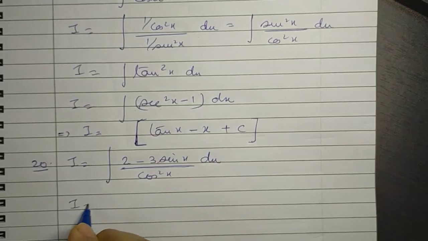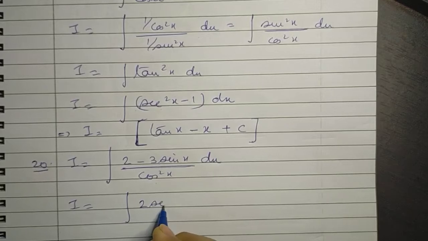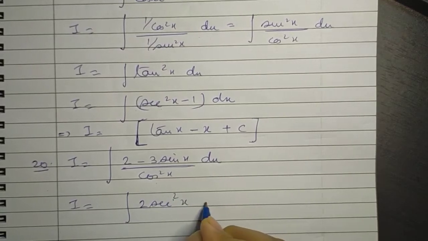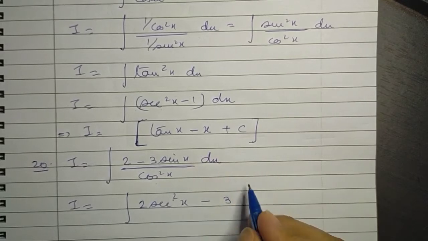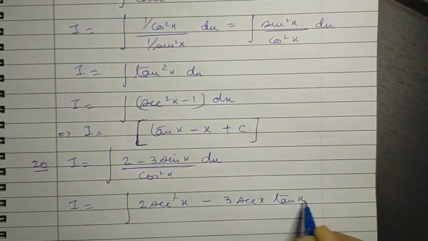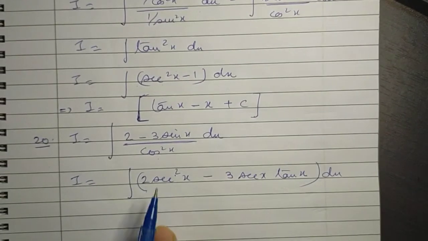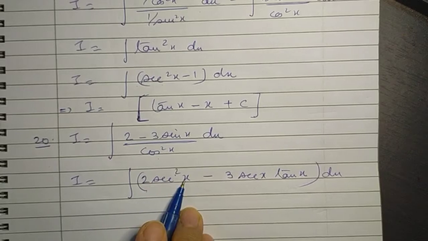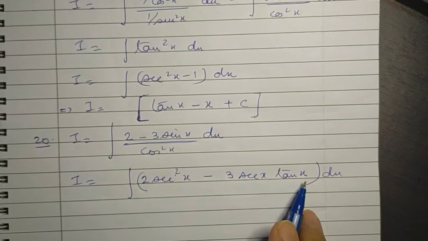So let's try it out. I is equal to 2 upon cos squared x, which can be written as 2 sec squared x, minus 3 into sin x over cos squared x, which can be written as sec x tan x, dx. Now we know the integral of sec squared x and we know the integral of sec x tan x.